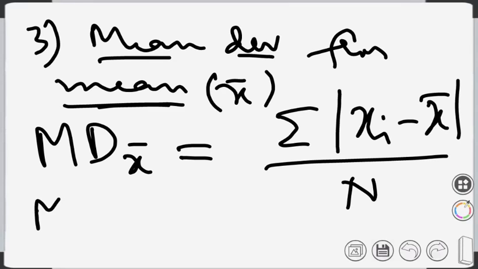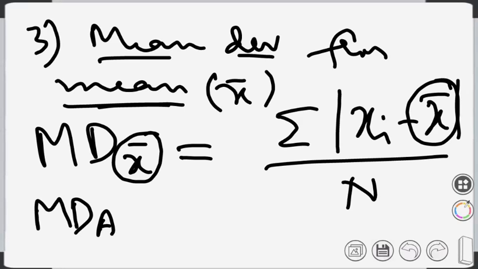Previously, we defined mean deviation from a, where a is a constant, any particular value. But here x bar is a specific value, because it is related to the data set. It shows how the data deviates. Instead of a, we will use the mean of the data, so we have to find the mean of the data and then find the mean deviation from mean.